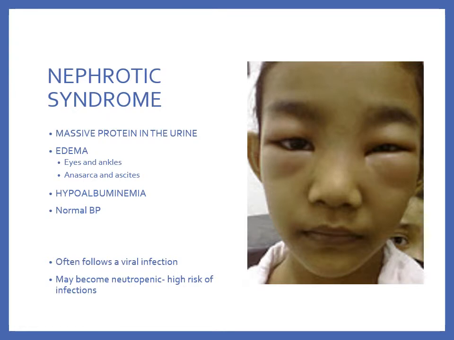Onset usually follows a viral infection, and the patient may become neutropenic or have a low white blood cell count, so the risk of infection of other types like bacterial infection now becomes very high.